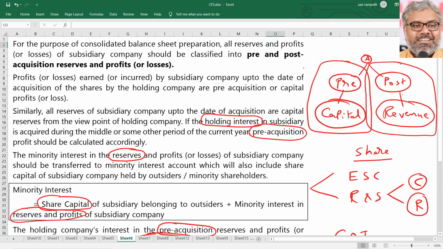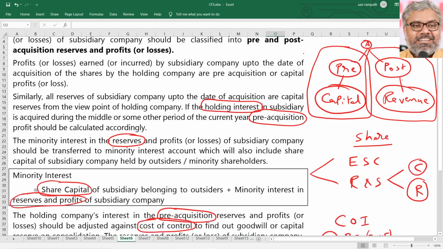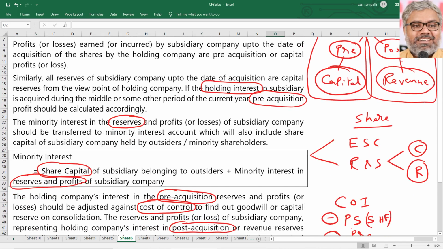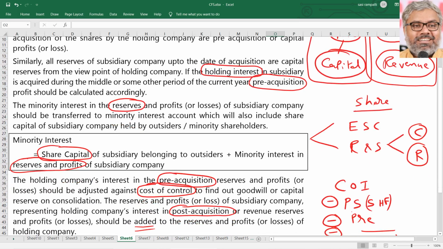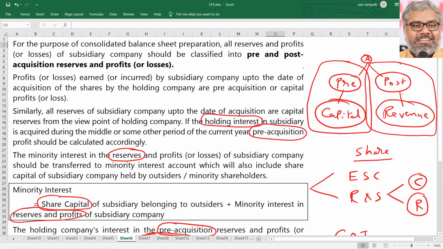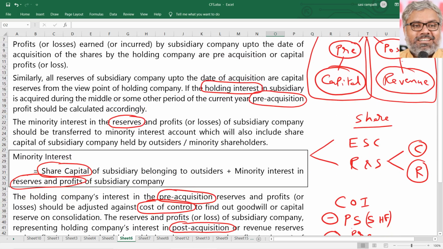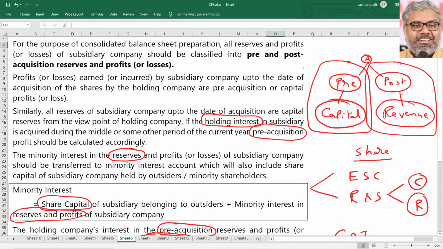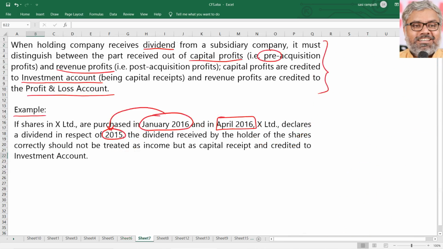Post-acquisition profits of the subsidiary, and naturally the share of the holding company in the post-acquisition profits of the subsidiary, shall be treated as revenue in nature, which should be added to the P&L account. Whereas the pre-acquisition profits have to be adjusted while calculating the cost of control because of them being capital in nature. So this nature of pre and post acquisition profits is also a very, very important point to be noted, understood and remembered.